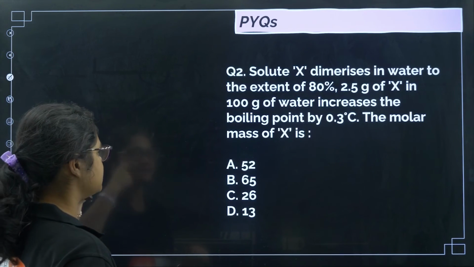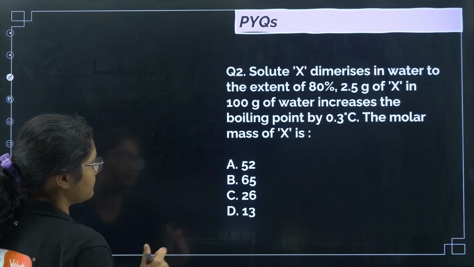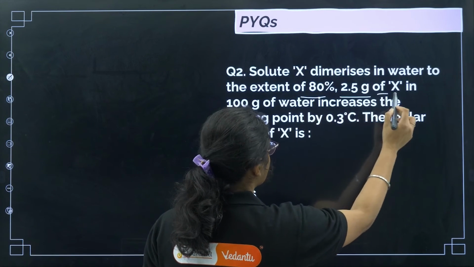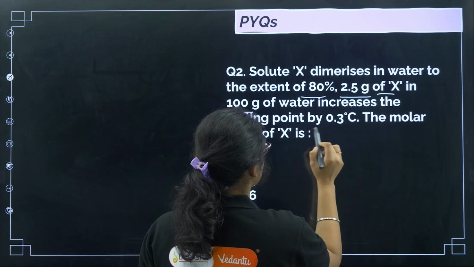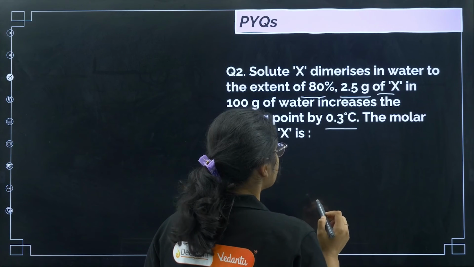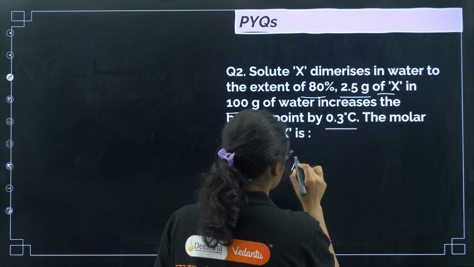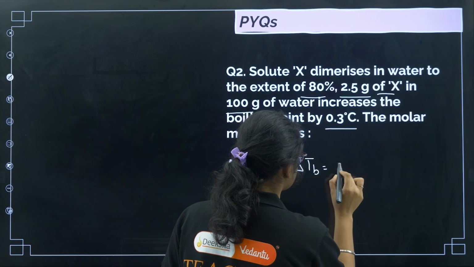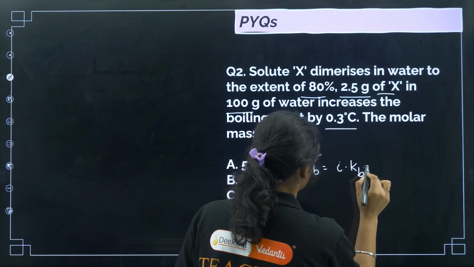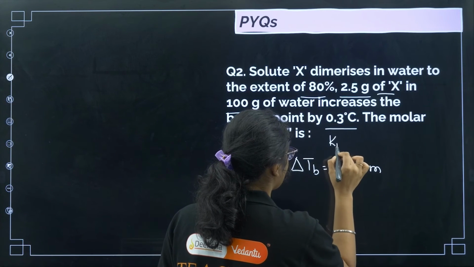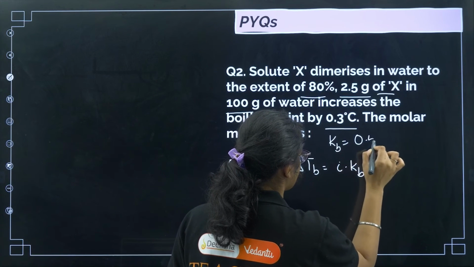Solute X dimerizes in water to an extent of 80%. 2.5 gram of X in 100 gram of water increases the boiling point by 0.3 degree Celsius. The molar mass of X is? Now we have this formula, delta TB is equal to i into Kb into m. Here, do you remember the Kb value? I forgot to mention, that is 0.52.